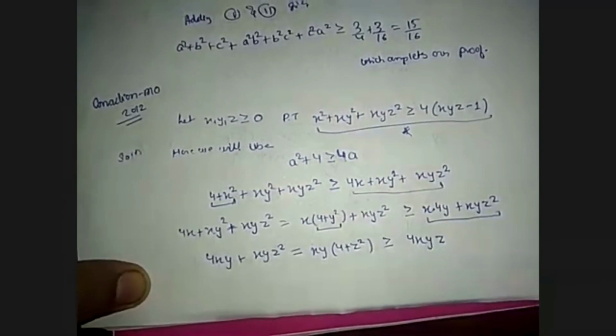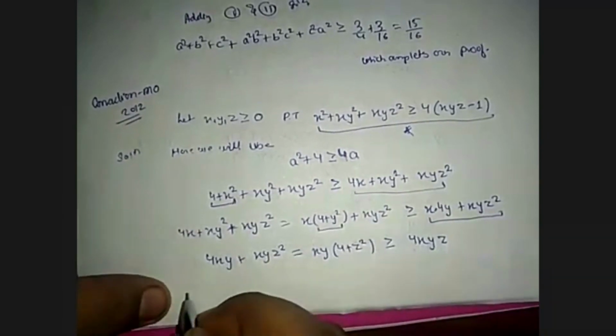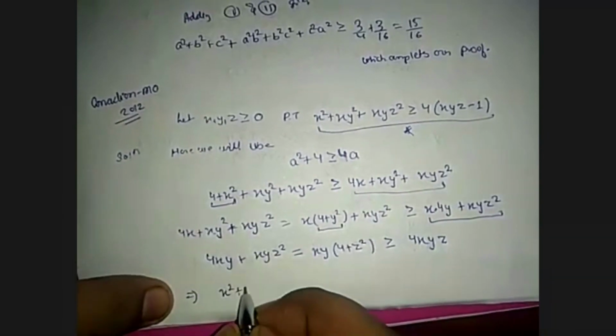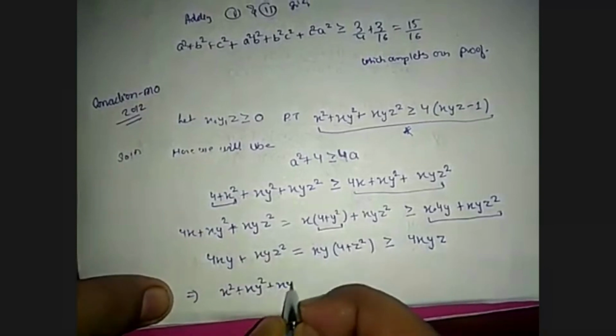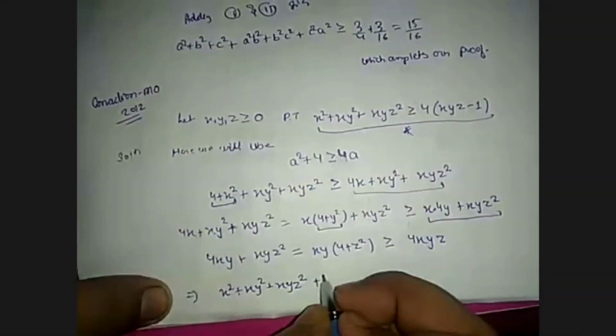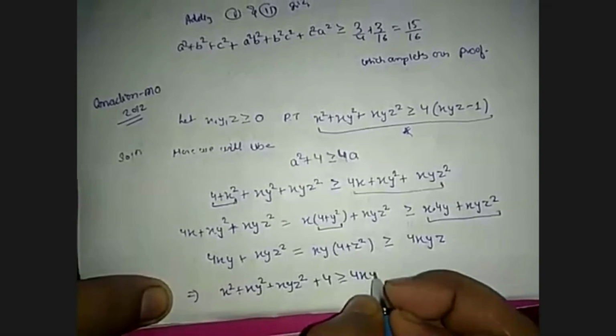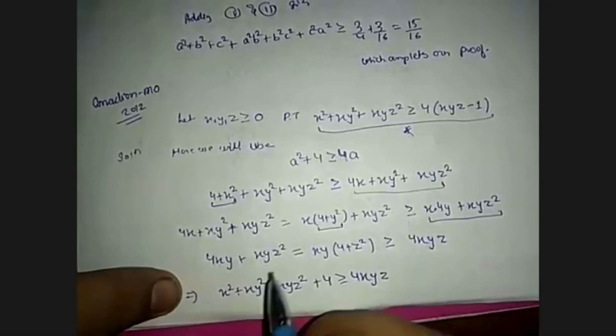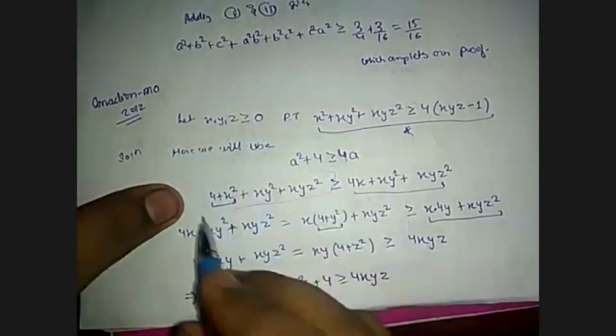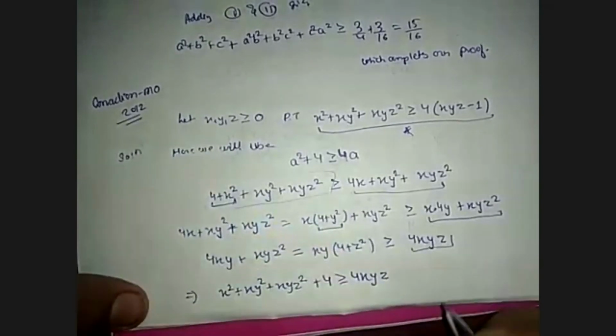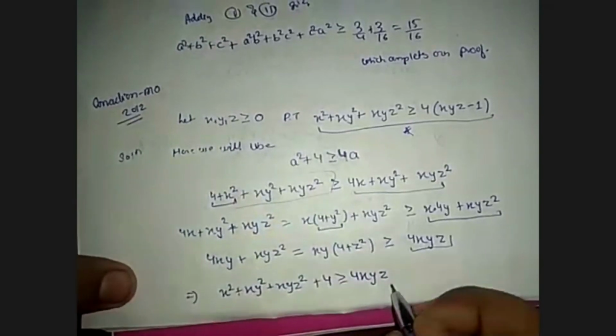And our problem statement is that we have to prove that x square plus xy square plus xyz square plus 4 is greater than or equal to 4xyz. And we got that this whole expression is greater than or equal to 4xyz, which completes our proof. Hence proved.